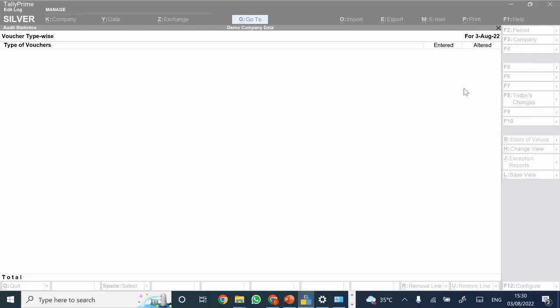So certain things you can work out based on yourself also. See, this report is by default going to be blank. Let's say 10 transactions are altered post that. So the list of those 10 transactions would be available here and you can just check the trail of the same directly from here.